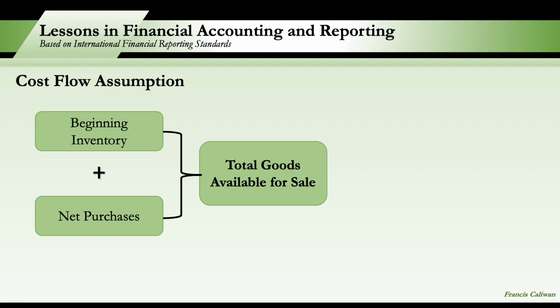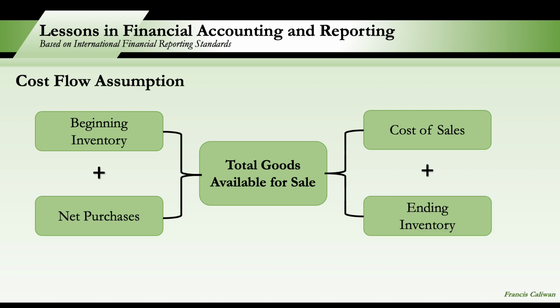If we combine these two, we have the total goods available for sale. So beginning inventory plus net purchases, we have the total goods available for sale. Now, this total goods available for sale, at cost ito ha, lahat ng inventory ay at cost. So the cost of the total goods available for sale is allocated between the cost of goods sold. So, ang una niyang pinupuntahan ay cost of sales kung nabenta yung inventory. And the other one is the ending inventory kung unsold.